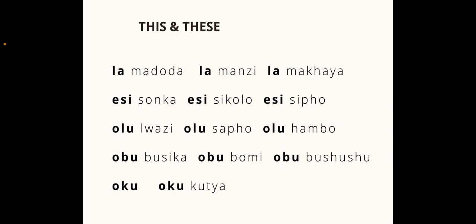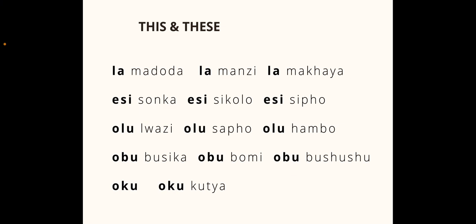So instead of ulwazi, meaning knowledge or information, you can see the root, the azi, which is the verb to know. And then usapo, the family, and uhambo, the trip or the journey. We get olulwazi, this information. Olusapo, this family, and oluhambo, this journey, this trip.